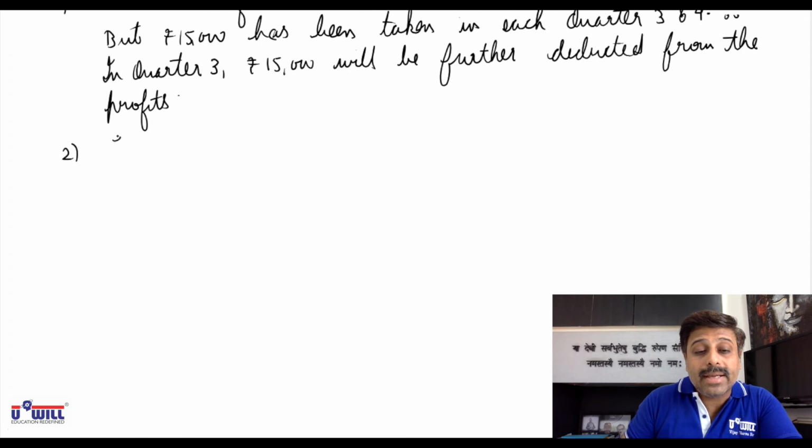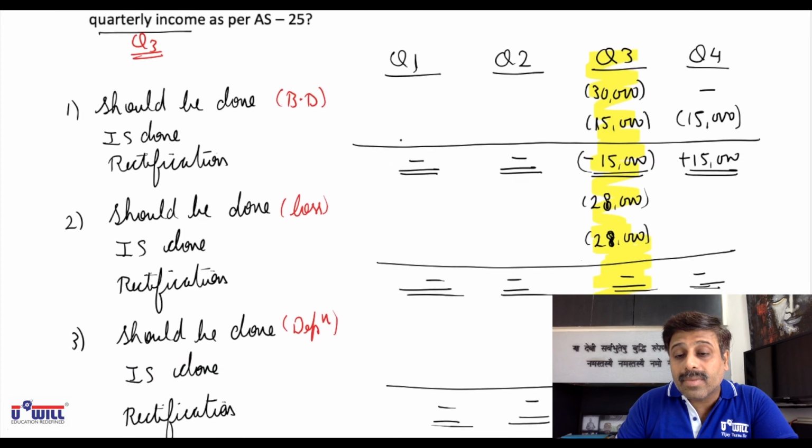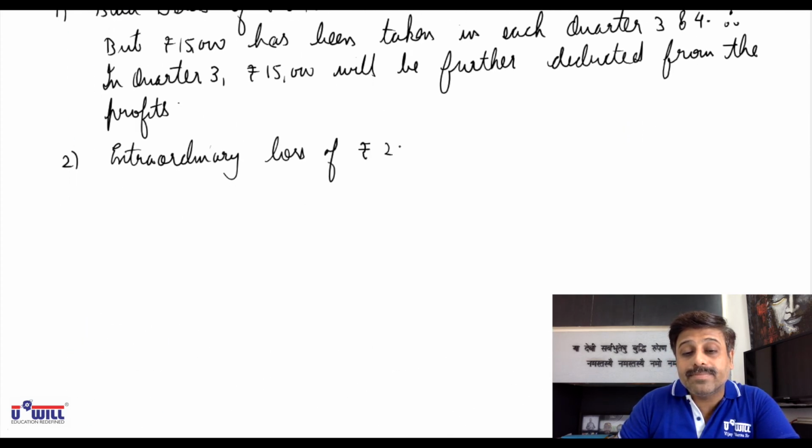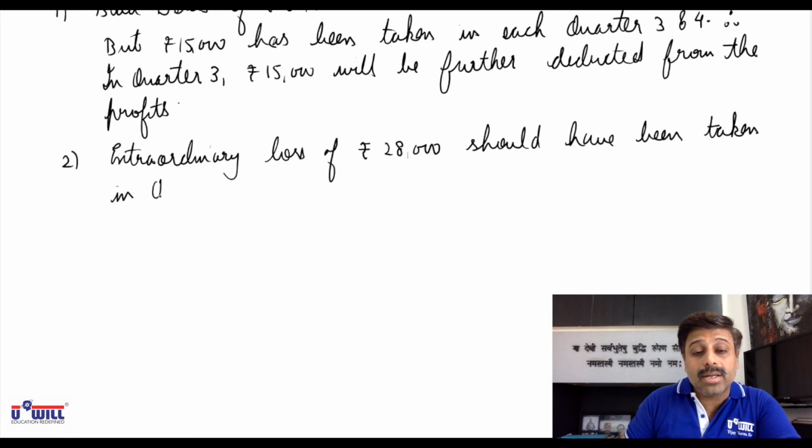So you write down: extraordinary loss of rupees 28,000 should have been taken in quarter 3.